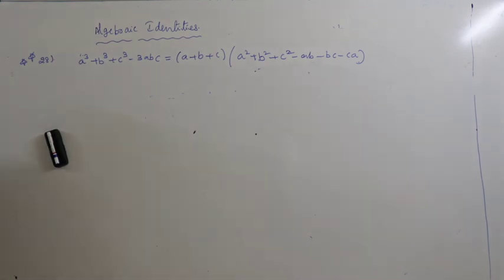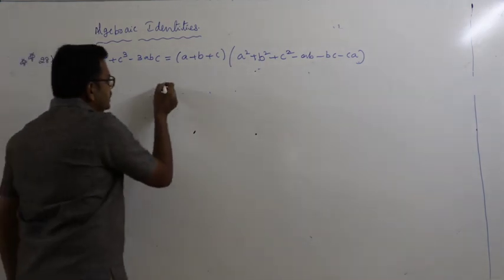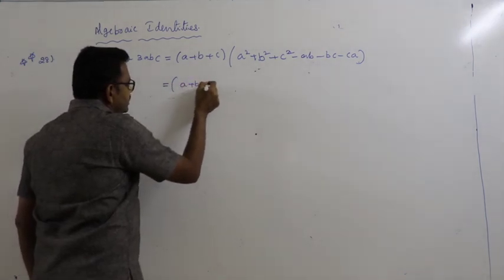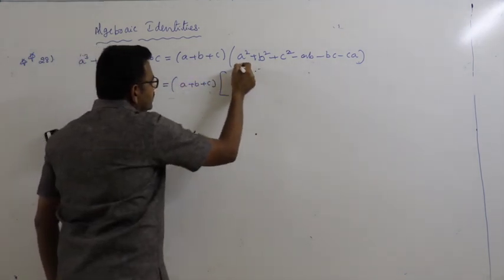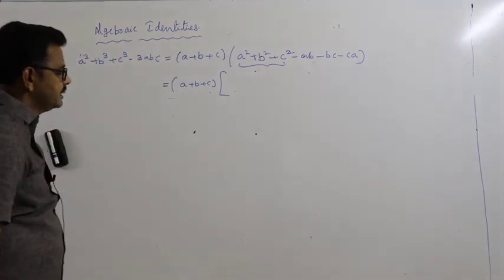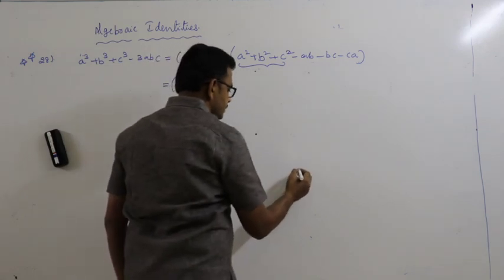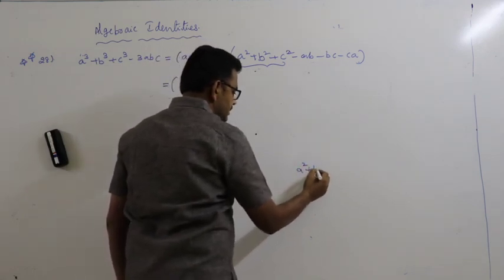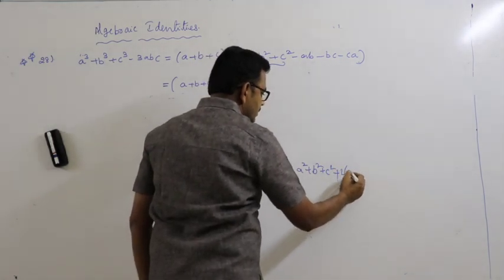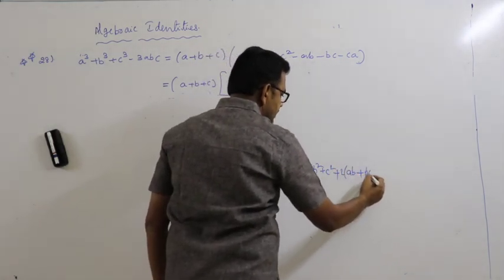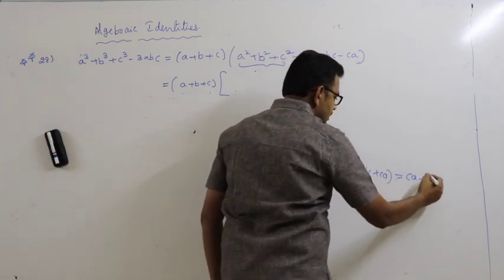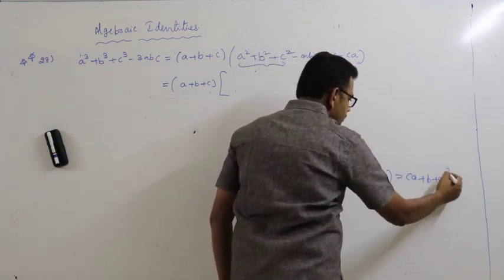This also can be written as: a plus b plus c into, see here, a square plus b square plus c square. So a square plus b square plus c square plus 2 of (ab plus bc plus ca) is equal to (a plus b plus c) whole square.